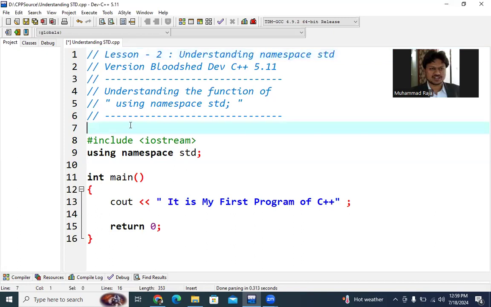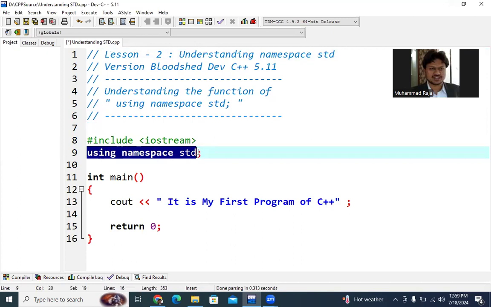In the first lesson, we said that in our second lesson we will discuss in depth what is the function of this macro using namespace std, and what happens if we don't use this namespace std, and what is std. Using namespace is basically a declaration, a macro, and we're using it in the computer memory space for the version of std. It is actually the standard library of state in and state out. I mean, for the standard input and output functions, we are using this macro.